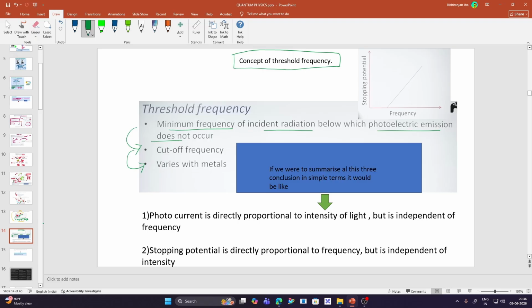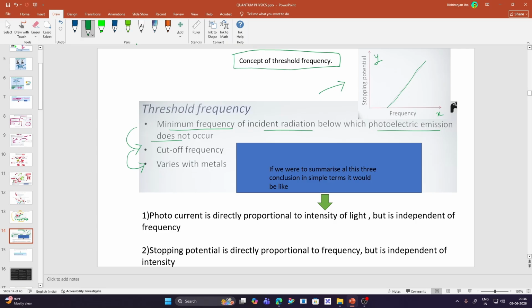Here we can study the concept of threshold frequency in a simple manner. On the y-axis we have the stopping potential, and on the x-axis we have the frequency. From the graph we can see that the photoelectric emission is not starting from the origin. It's starting from a certain value, right? So here we can see the minimum frequency of incident radiation below which the photoelectric emission does not occur.